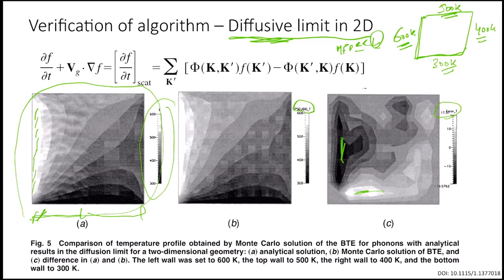In the next lecture, we will talk about our algorithm where we take a variance reduced approach. There the error would be further reduced. Here also we could reduce our error by increasing the number of particles, but the error would go down only as square root of N, so it is not so favorable to increase the number of particles. So this again verifies what the heat transport is going to be in the diffusive limit.